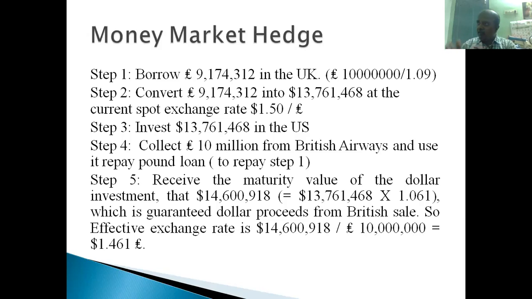They will convert the 10 million pounds into $14,600,918, right? That is a confirmed, guaranteed sale for Boeing Corporation because of their sale to British Airways.